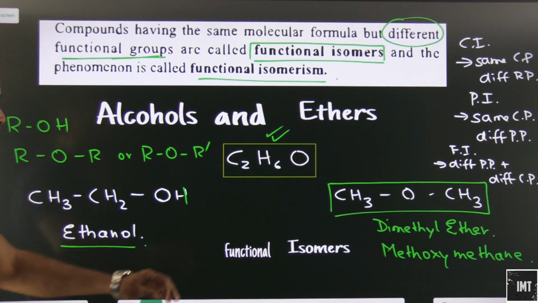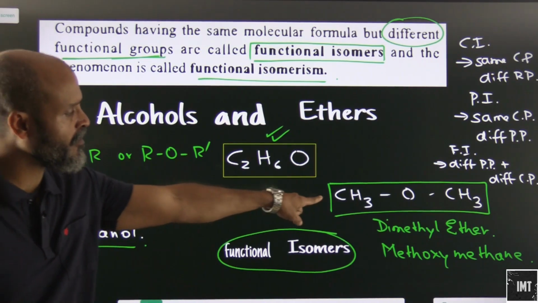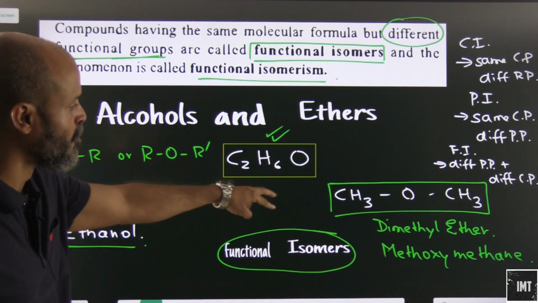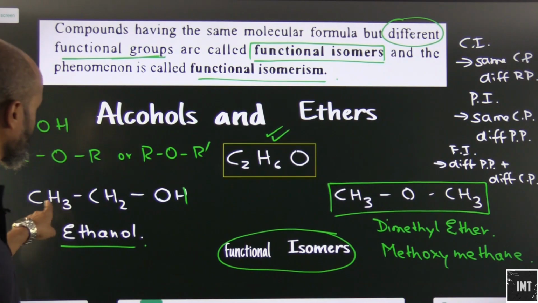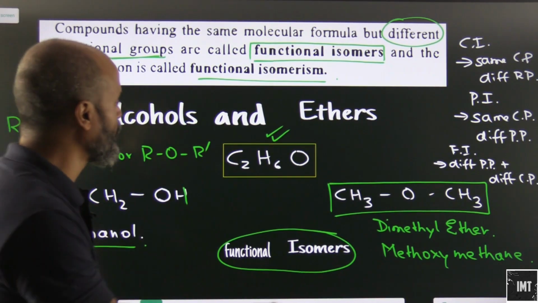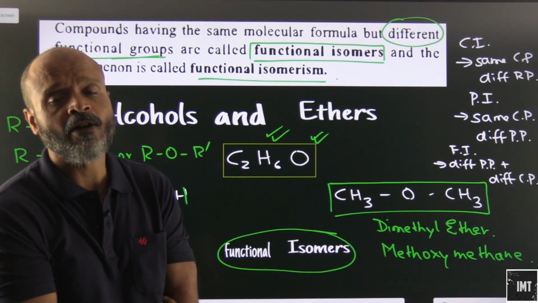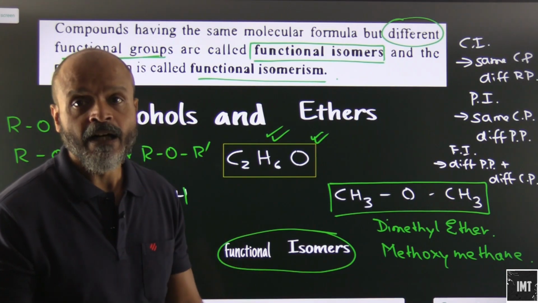So these are functional isomers. Count the number of carbon atoms here, 2, H is 6 and O. Here also carbon atoms 2, H is 6 and O. Both of them fulfill the same molecular formula. However, one is an alcohol group and the other one is an ether group.